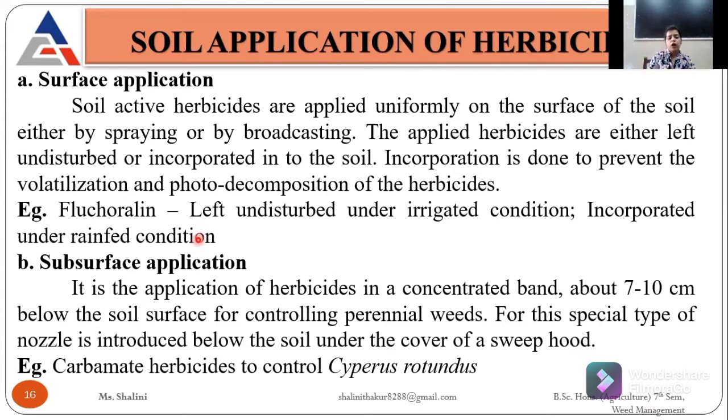So we use carbamate herbicides to control Cyperus rotundus. As I told you, there is a node present in Cyperus rotundus. When we pluck that weed, the node remains in the soil, because the depth of that node ranges from 7 to 15 centimeters. We pluck the plant, but the nodule remains in the soil, so the weed is regerminating. For that, we use carbamate herbicides.